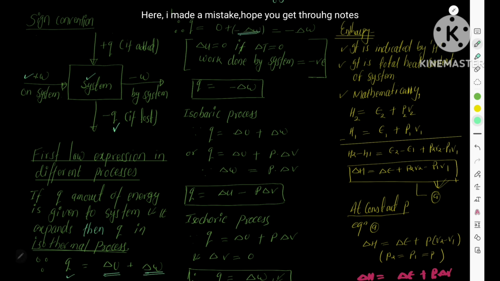How? Since internal energy depends on temperature, the change in temperature becomes 0, and therefore the change in internal energy also becomes 0.